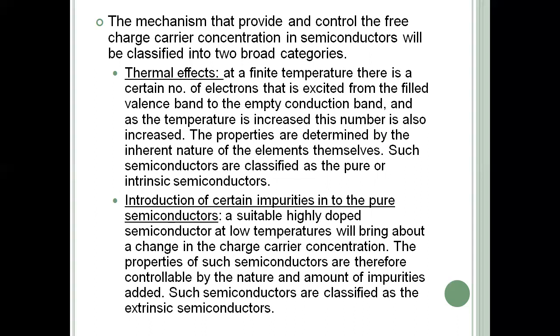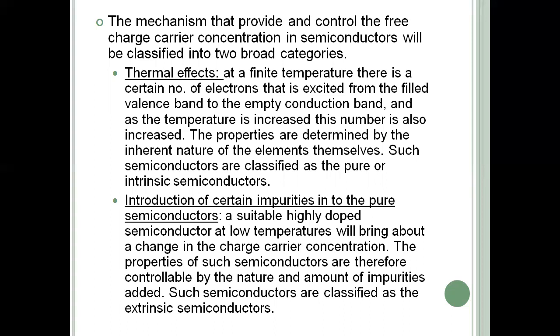So these are broadly two types. One is thermal effects, which means changing the temperature, and the other is doping, which means adding impurities to the pure semiconductor material. In thermal effects, at a finite temperature, a certain number of electrons are excited from the valency band to the empty conduction band, and as the temperature is increased further, the number of excited electrons also increases. So the properties are determined by the inherent nature of the element themselves. Such semiconductors are classified as pure or intrinsic semiconductors.